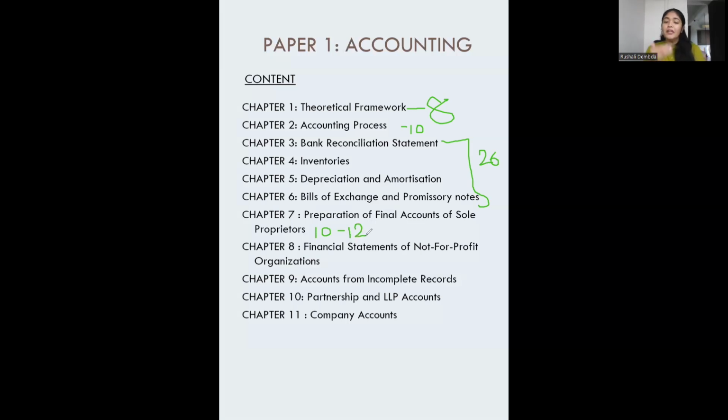Okay. Coming to the next, financial statements of not-for-profit organizations. Not-for-profit organizations work like the Section 8 companies. If you have heard this topic of Section 8 companies, or else we'll be covering that in the company accounts chapter, chapter number 11. So these financial statements are for not-for-profit organizations which are just running for helping the society, helping the people at large.